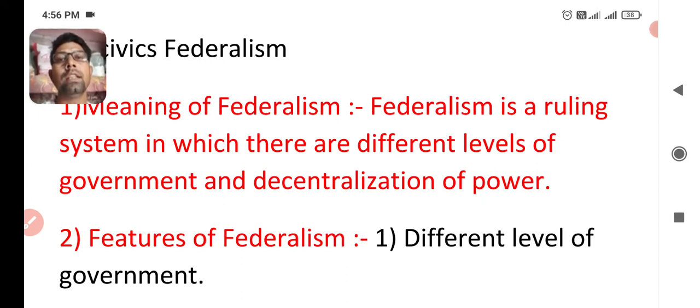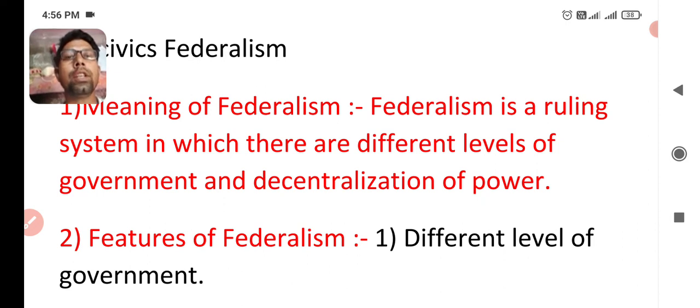You know that in a previous lesson we learned that there are different methods of sharing of power. In democracies we can share power among the different levels of the government. So we learned that there are different levels of government in the country, like the central government and the state government, and also there can be community government or local government, as in India.